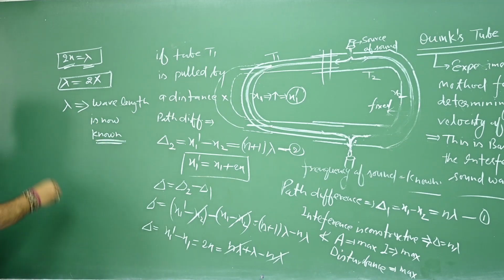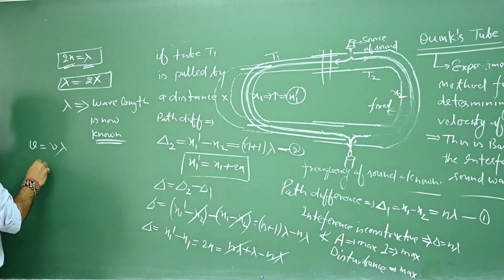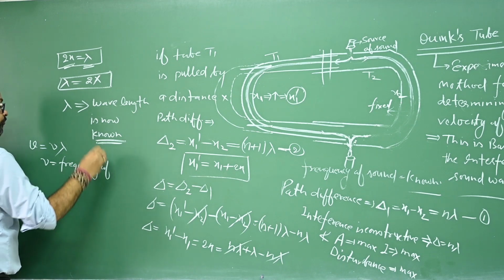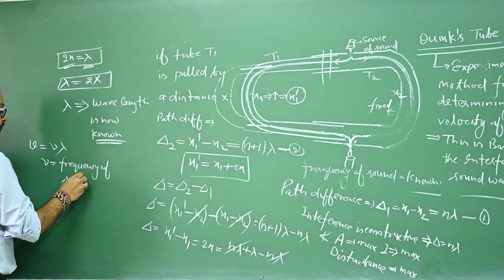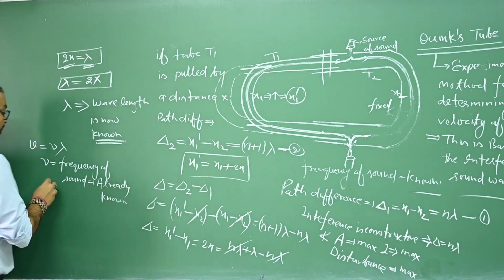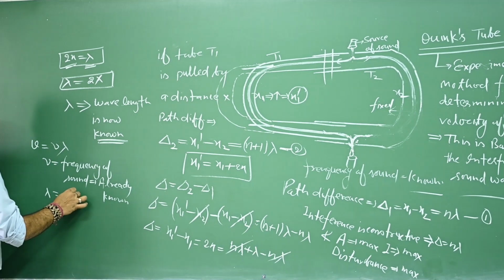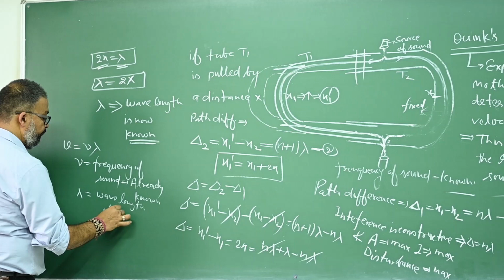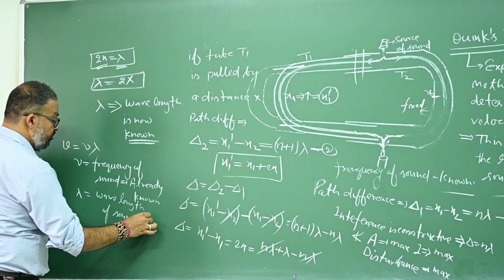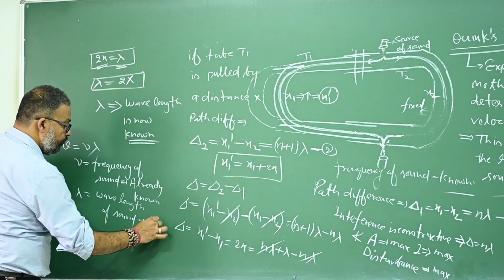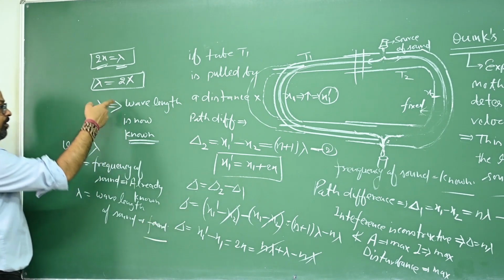Number two, you know the velocity of any wave is written as nu into lambda. Nu is the frequency of sound which is already known, and lambda is the wavelength of sound which is now found recently.